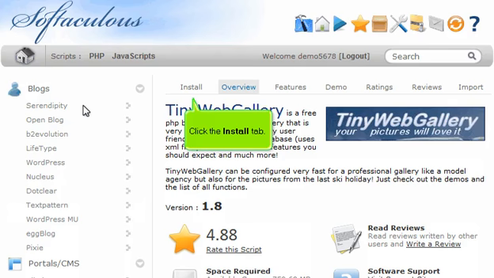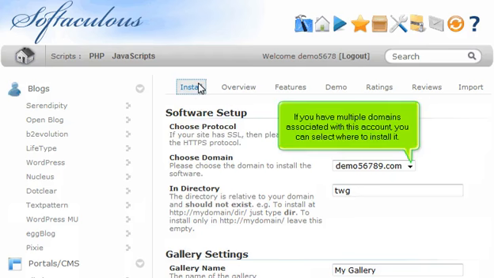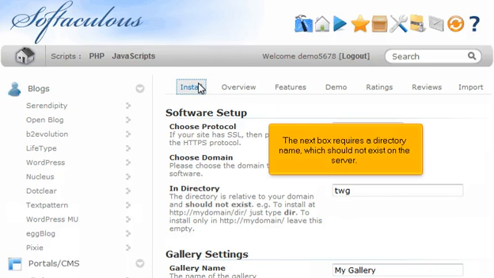Click the Install tab. If you have multiple domains associated with this account, you can select where to install it. The next box requires a directory name, which should not exist on the server.